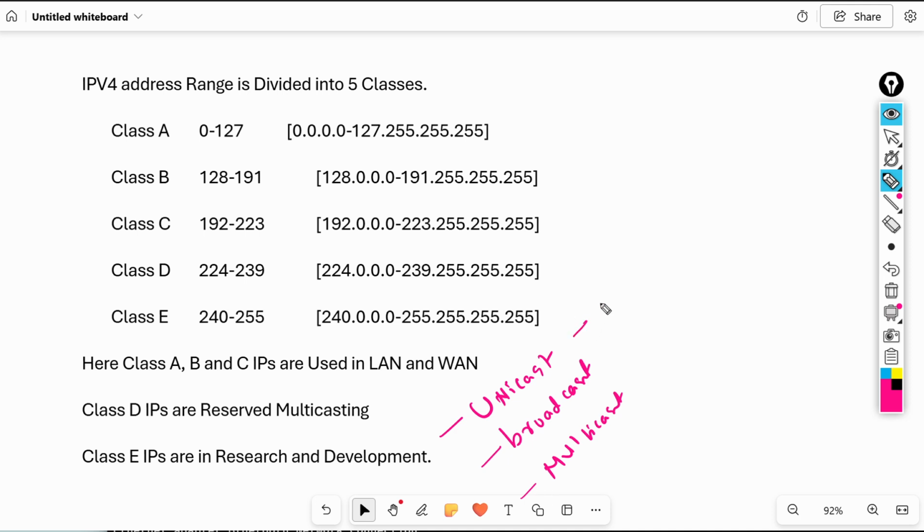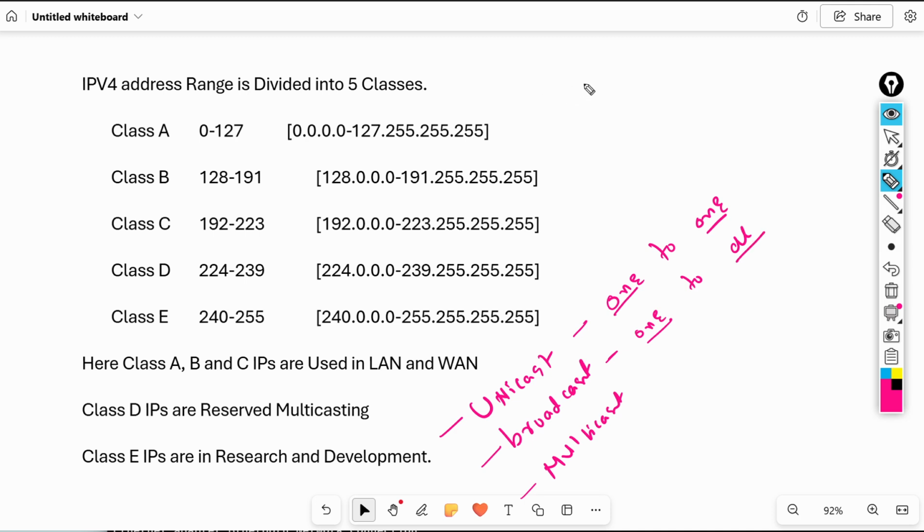Unicast communication means one-to-one communication: one sender, one receiver, just communication between two persons. Broadcast means one to all: one sender, all are receivers.